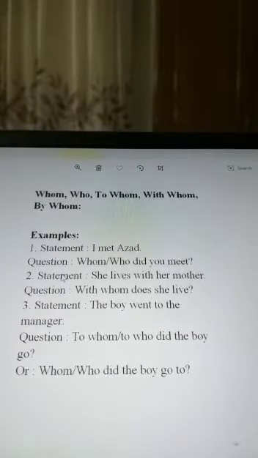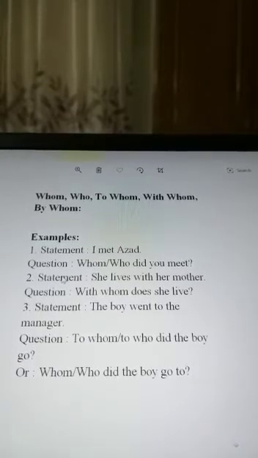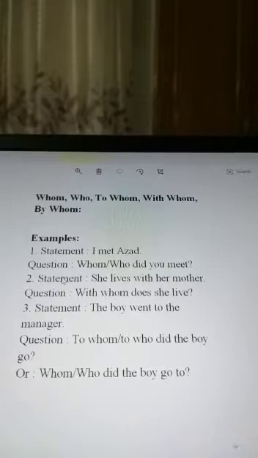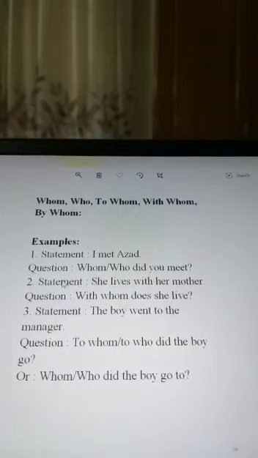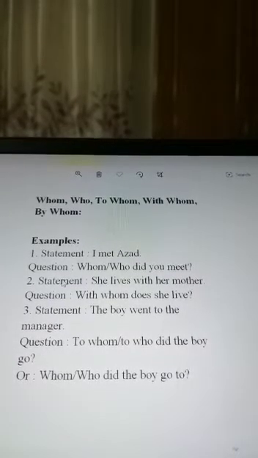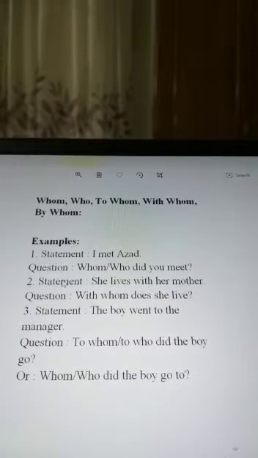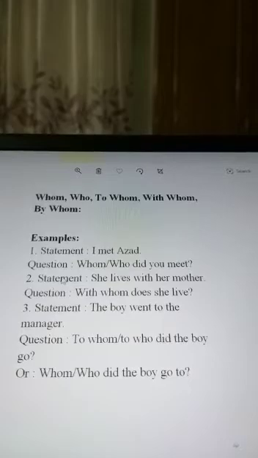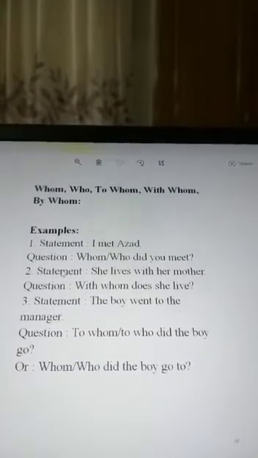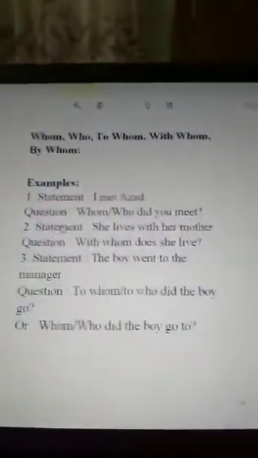Just notice it. We told before that we should not use do, did, or does with who. But here who is used instead of whom. That's why we have to use did, does, or do here with who. This is also an exceptional rule.